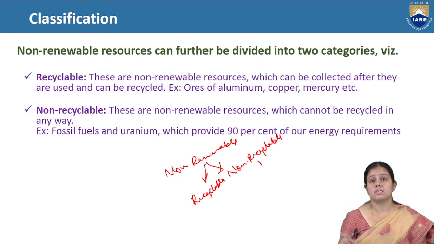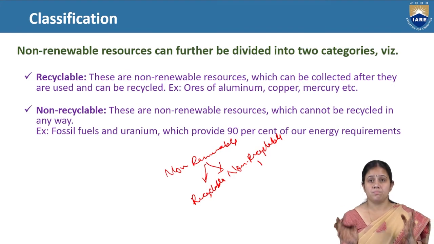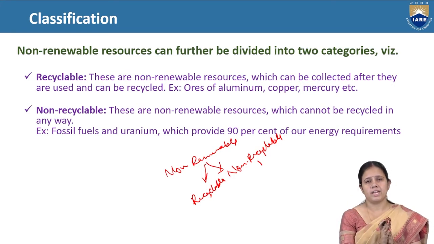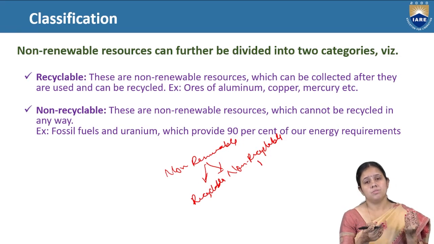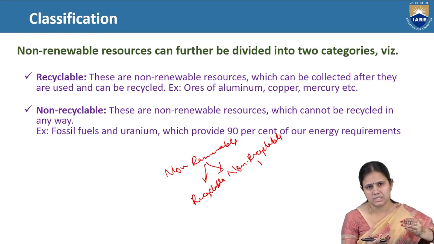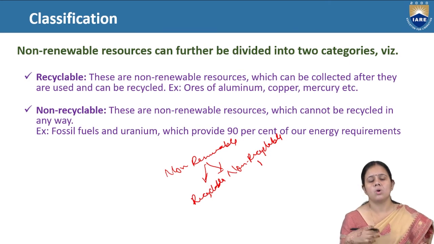An example of non-recyclable energy is fossil fuel and uranium, which provide 90% of our energy requirement. Today we are using coal, and coal is a fossil fuel. Fossil fuel and uranium are fulfilling 90% of our energy need. After some years coal will be formed again, but it will take lots of geological years, meaning crores of years.